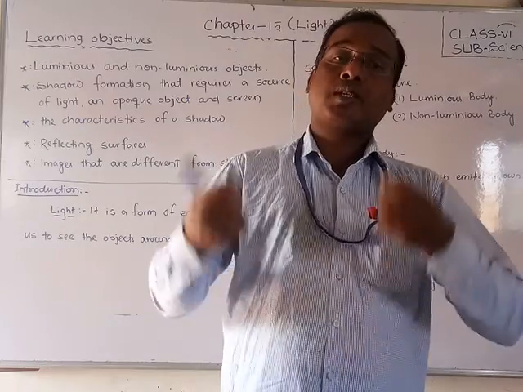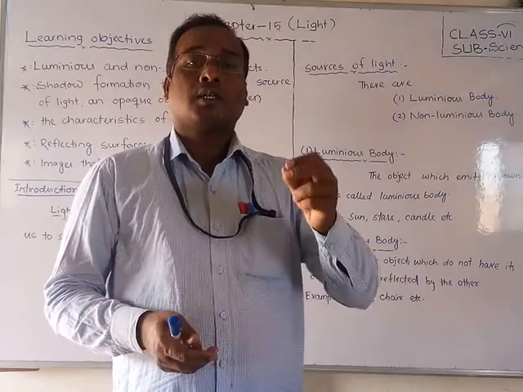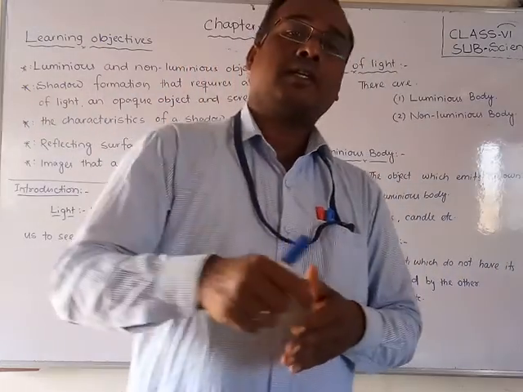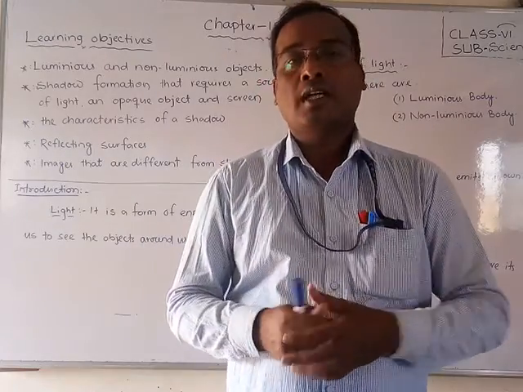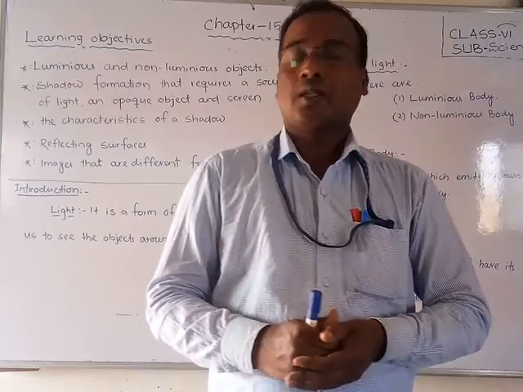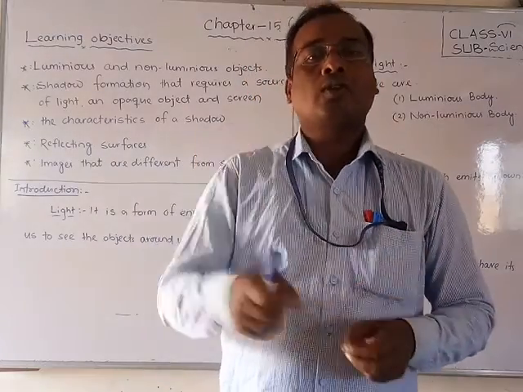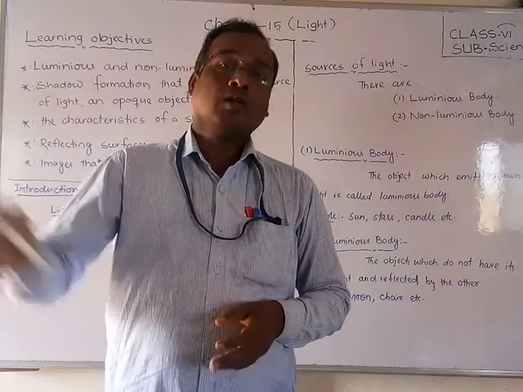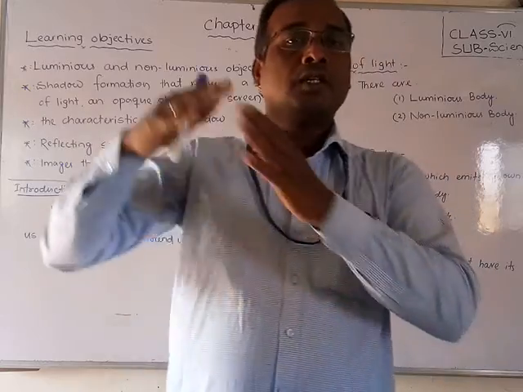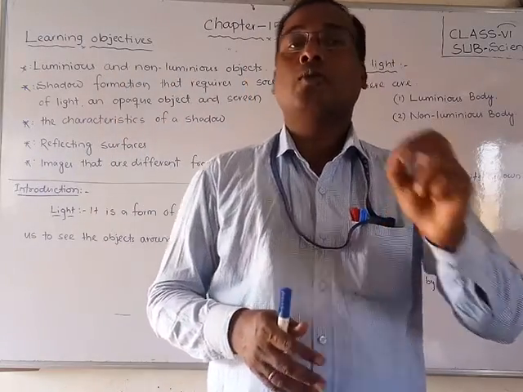A non-luminous body means it gives us light, but it has no own light. It depends upon others, and by reflecting, it gives us light. Suppose, for example, the moon, which you are more familiar with. Yes, the moon has no own light. It is reflected by the sun and gives us light. By the reflection of sunlight, it gives us light. So the moon has no own light.